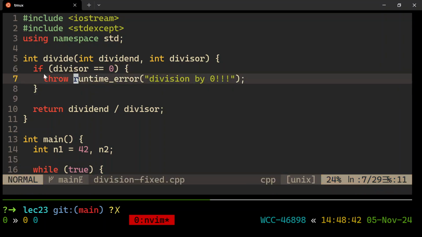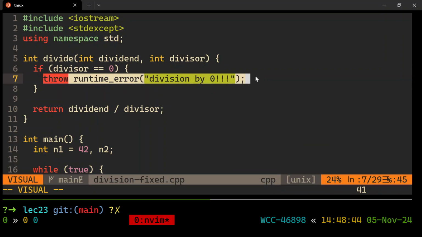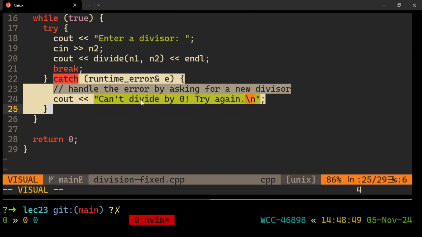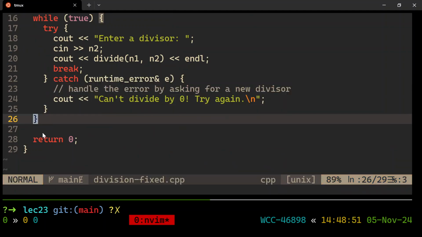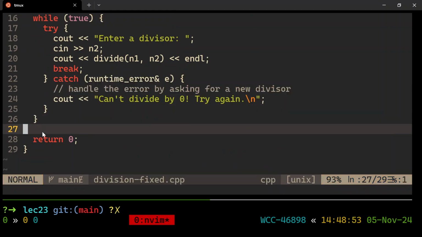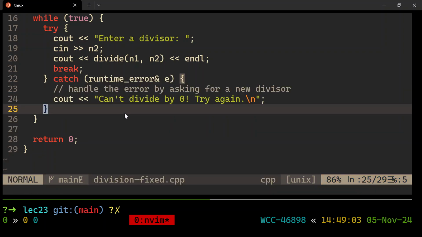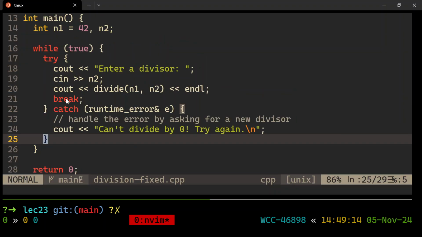All right. So throwing a runtime error, the whole point is you notice the error somewhere far away from where you handle the error. That's the idea. Okay, that's what exceptions give you. You could have used an if statement if you want to handle it in the same function. There's no need to use exceptions. But when you're far away from the problem and you want to handle it way over here, where I have enough context to deal with it, then you use exceptions. Okay, that will make more sense the more you read about them and practice with them. But I think that's what I wanted to say there. Any questions about that? Okay.